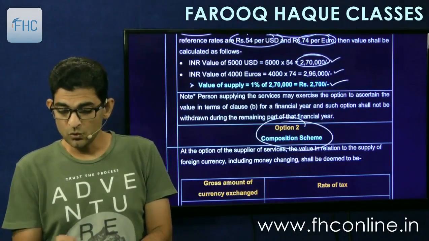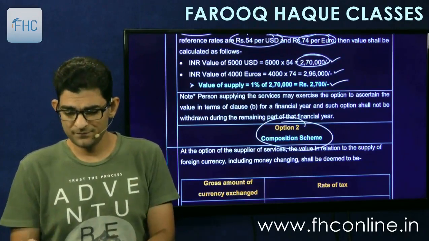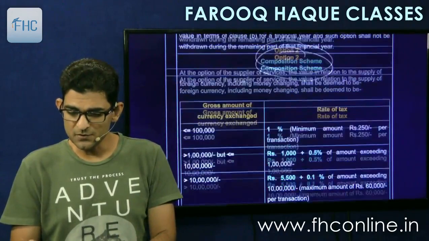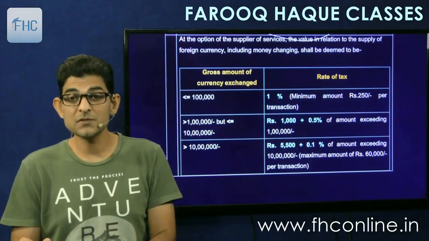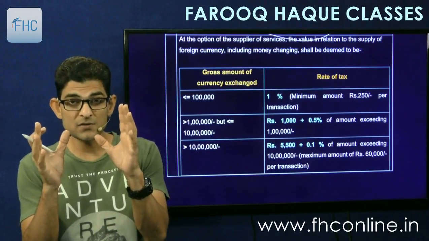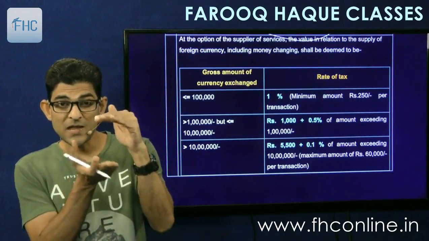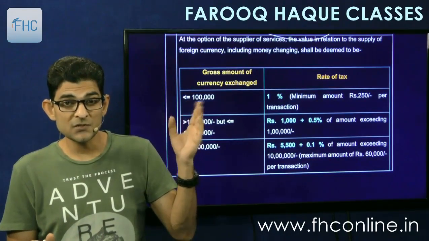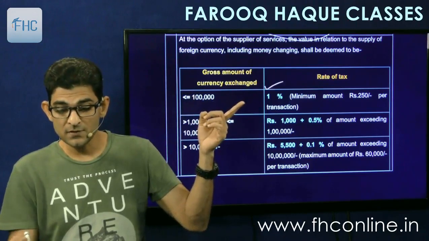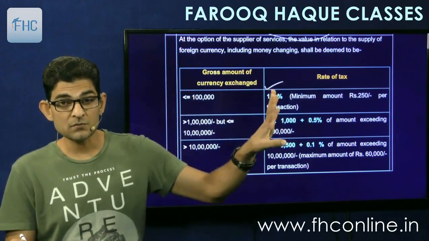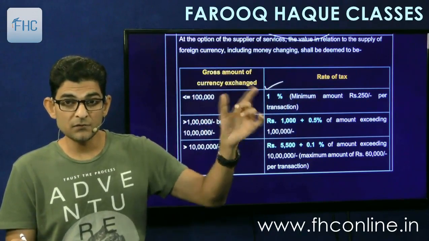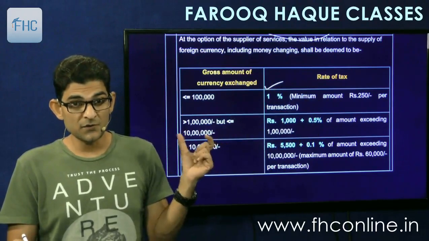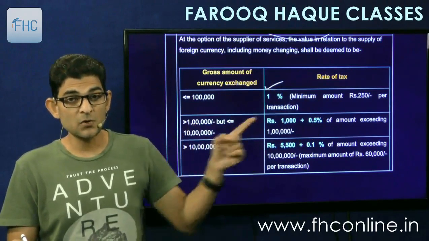And then option 2, also called the composition option. Though there is no such word, I have given the word composition option. In the composition option, you have to just see the INR value exchanged, and then depending upon the slab in which it falls, you have to take different rates. If the gross amount of currency exchange is less than 1 lakh, you have to take 1%, or 250 rupees per transaction. Minimum is 250. If this 1% is lesser than 250, you have to take 250. Second, if it is more than 1 lakh but less than 10 lakh, then you have to take 1,000.